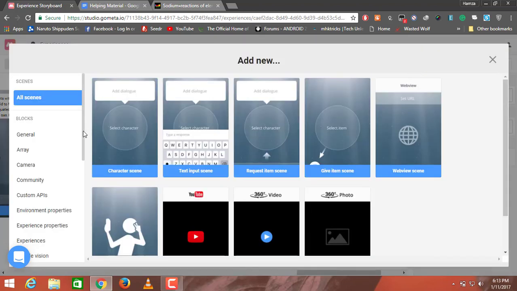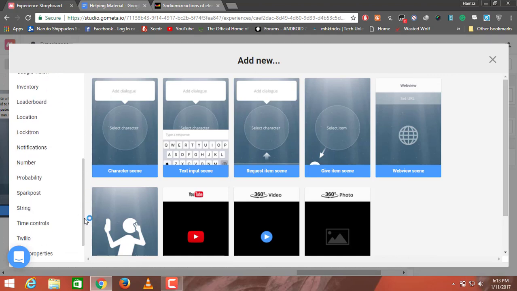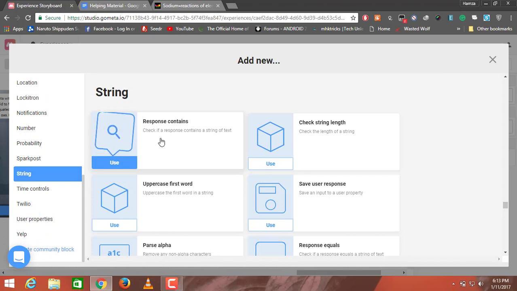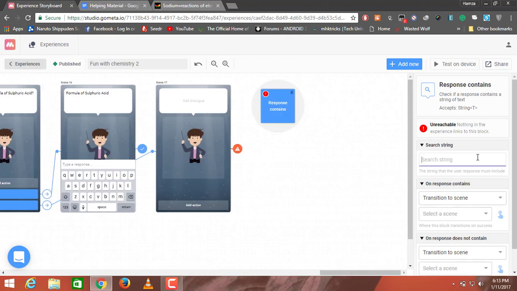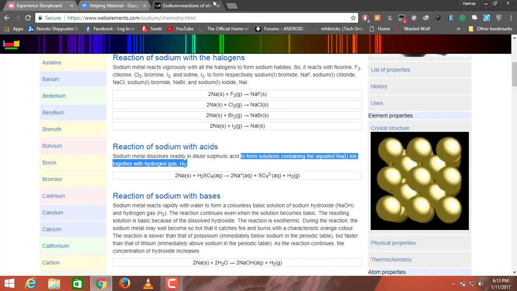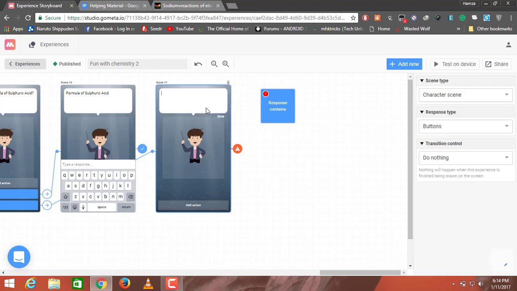Now I'm going to click on add new, and I'll transition it to a string. The string will be response contains. The answer will be H2SO4, and for hints is equal to,